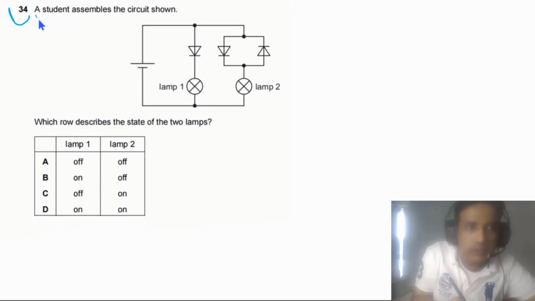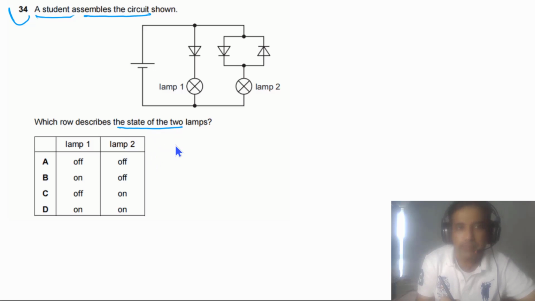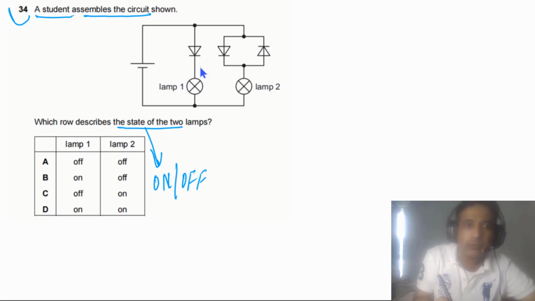Question 34 says a student assembles the circuit shown in the figure. Which row describes the state of the two lamps? State simply means that the lamp is on or off. If you look at this lamp, this side is positive, this side of the diode is also positive, this is negative, so current can flow like this. So this will be on.